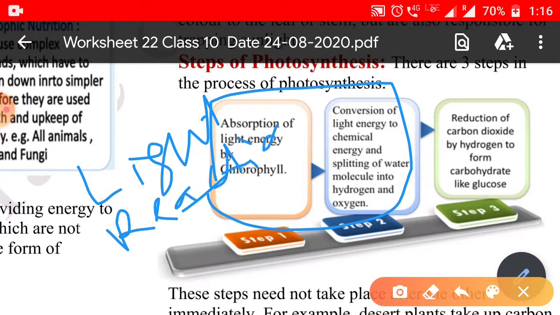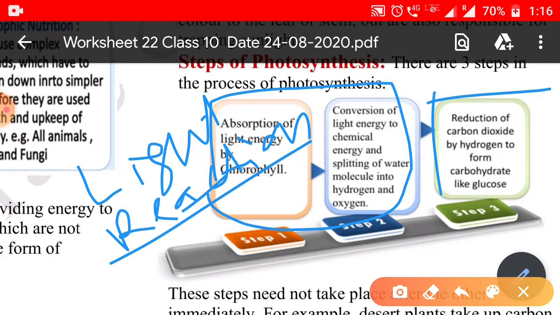What is the meaning of light reaction? This is the light dependent reaction. Where there is the reduction of carbon dioxide by hydrogen to form carbohydrate like glucose, it is the dark reaction, that means light independent reaction. Good.